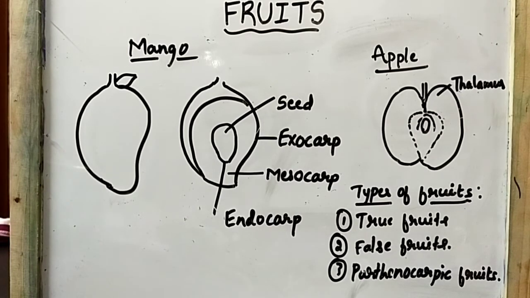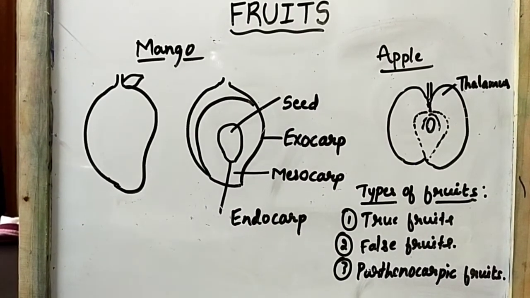So what are these true fruits? If a fruit develops from the ovary of a flower, then it is known as a true fruit. If development of the fruit takes place only from the ovary, it is known as a true fruit. Examples of true fruits are tomato and grapes. All of them come under true fruits.